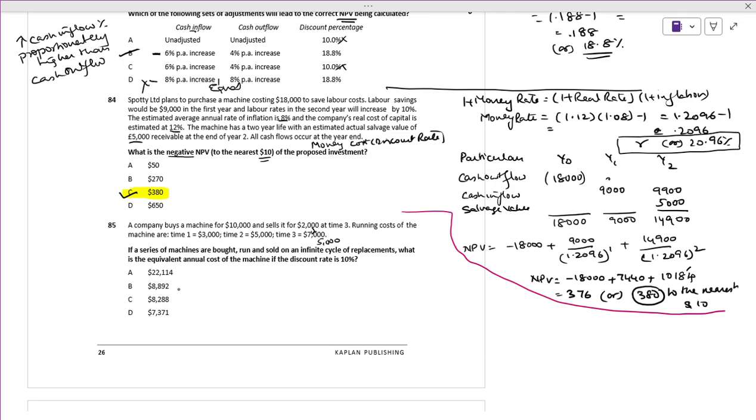If a series of machines are bought, run and sold in an infinite cycle of replacement continuously, what is the equivalent cost of the machine if the discount rate is 10%? What is the formula for equivalent cost? Equivalent cost is nothing but NPV divided by R.